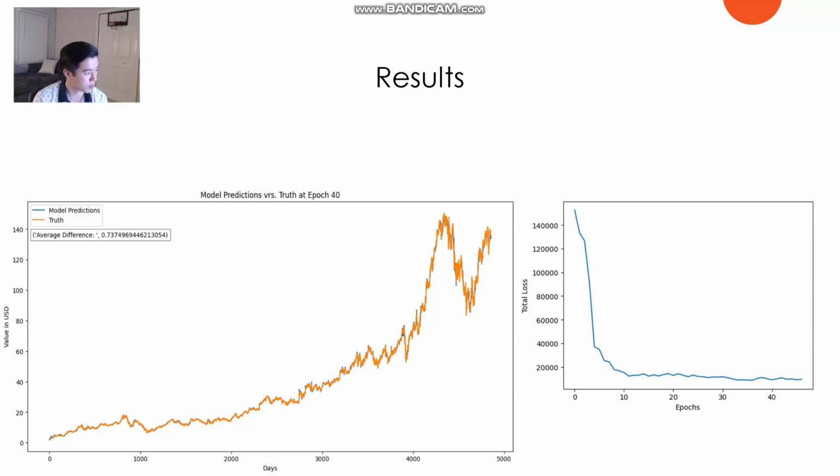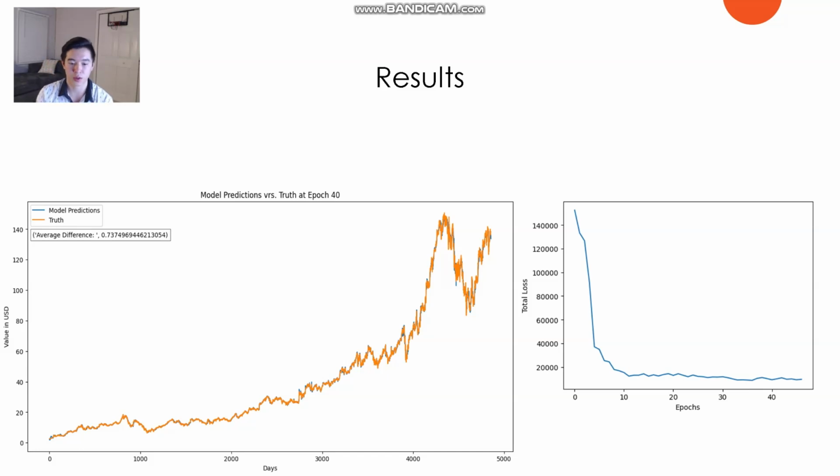As you can see, at epoch 40 it reached a plateau and the average difference was 0.73. If I added more data sets or alternative data, I could probably get the average difference much lower and more accurate. Remember, this is a stock prediction model, so its users want it to be as accurate as it can, so the losses are minimized.